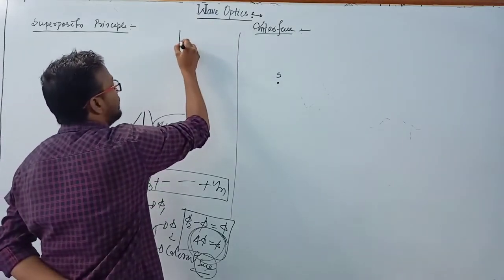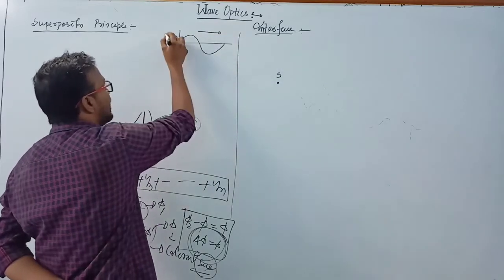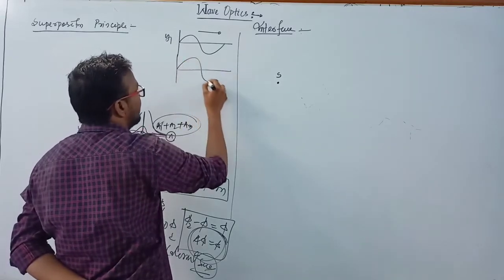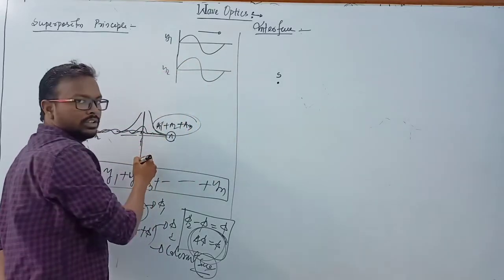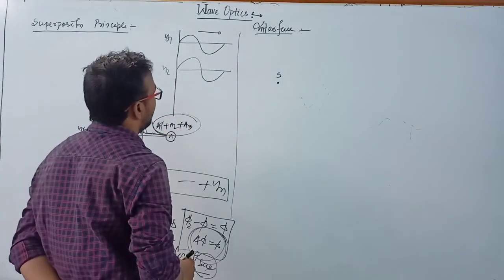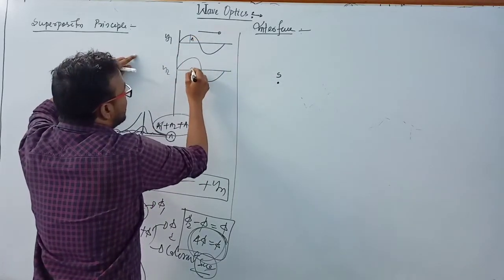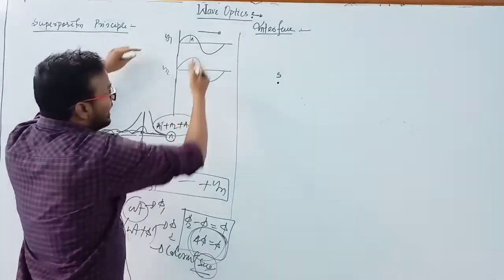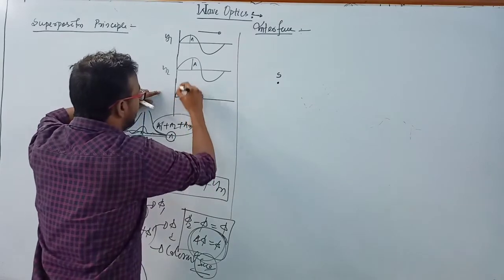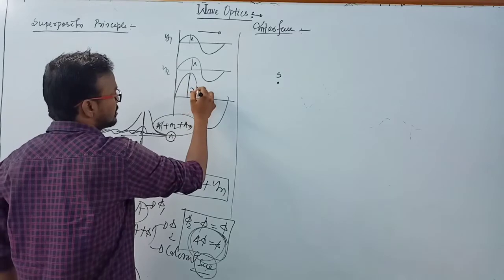Suppose there is a wave traveling in this direction, that is y1, and there is another wave, y2. When these two waves are superimposed, here the amplitude is A and here the amplitude is also A. Now if we superimpose these waves, then the final amplitude will be like this. The amplitude increases, that is 2A.